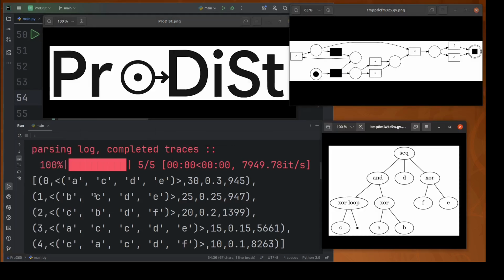Their stochastic parameters, transition weights in the case of stochastic Petri nets or node probabilities in the case of stochastic process trees, are initially set to uniform values. From there, ProDist provides three different procedures for refining these stochastic parameters, enabling the discovery of optimized stochastic process models that better capture the behavior observed in the event log.